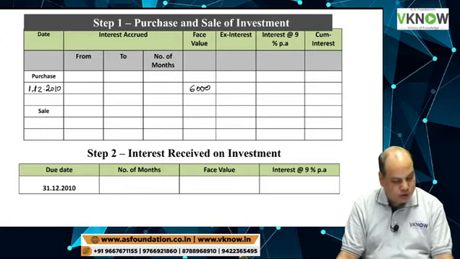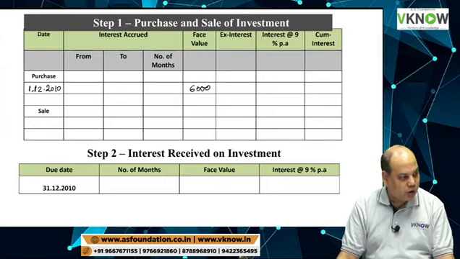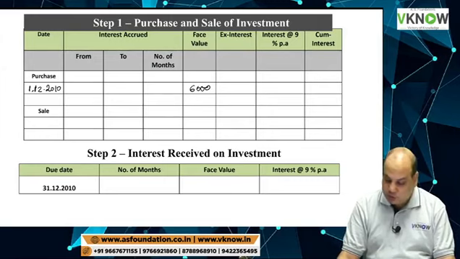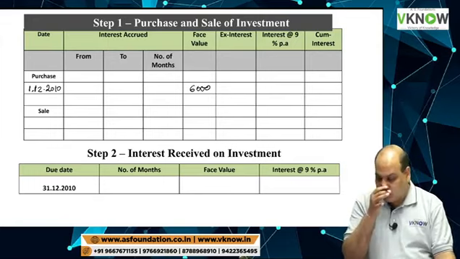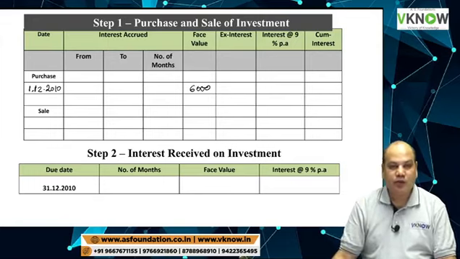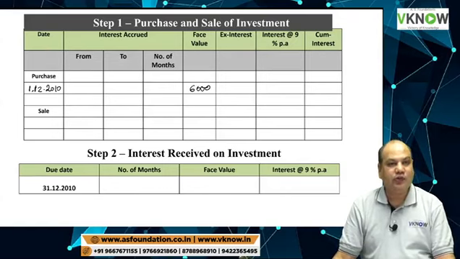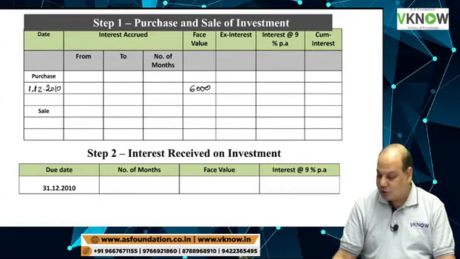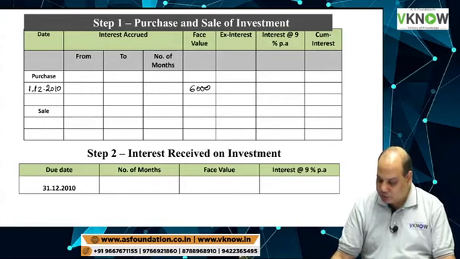Nominal value means total face value. You have to tell me for how many months interest will accrue. This company pays interest only once in a year, that is on 31st December.